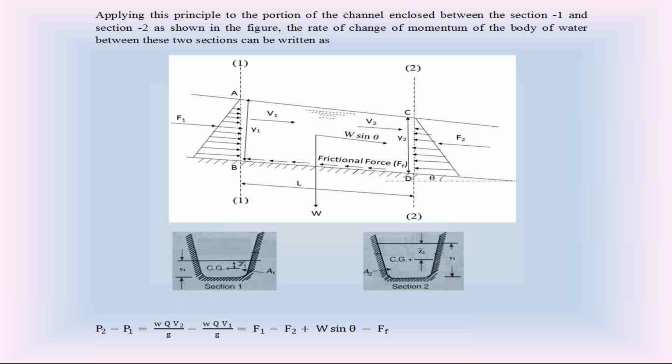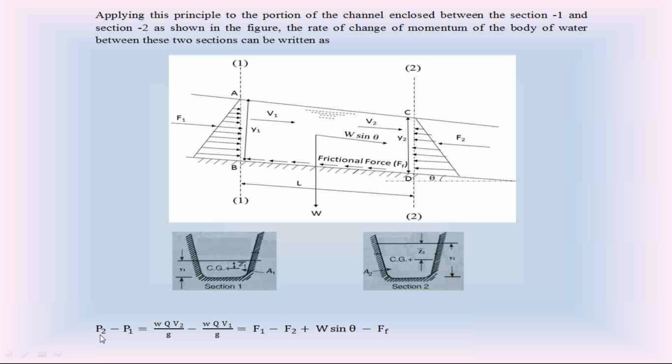Now, between section 1 and section 2, consider the change of rate of linear momentum of water flow. What is the rate of linear momentum at section 2? P2. What is the rate of linear momentum at section 1? P1. So, between section 1 and section 2, the rate of change of linear momentum of water flow is P2 minus P1.